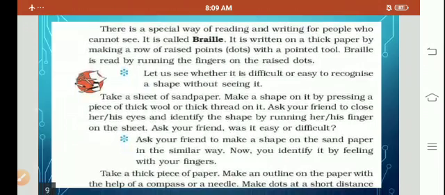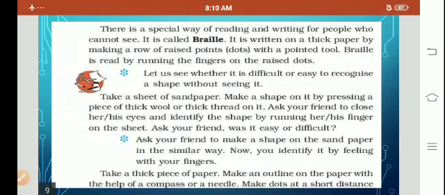Take a sheet of sandpaper, make a shape on it by pressing a piece of thick wood or thick thread in it. Then ask your friend to close his or her eyes and identify the shape by running his or her fingers on the sheet. Ask your friend was it easy or difficult? Ask your friend to make a shape on sandpaper in the similar way. Now you identify it by feeling with your fingers.